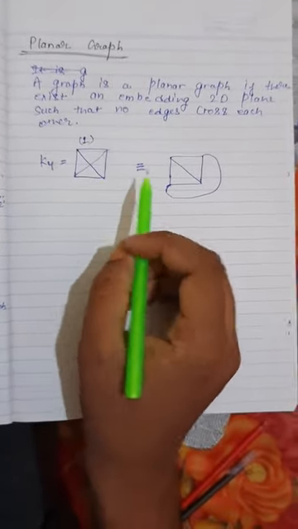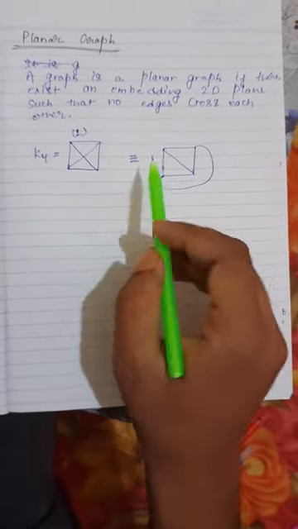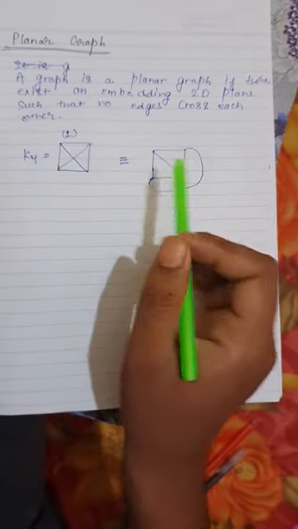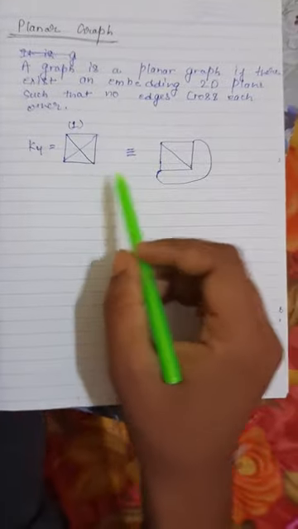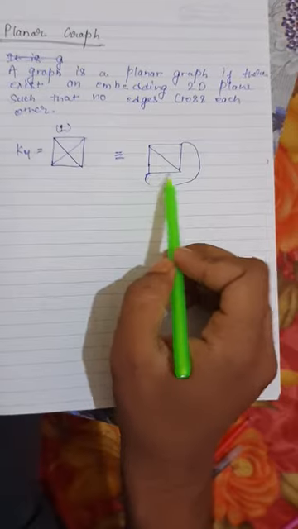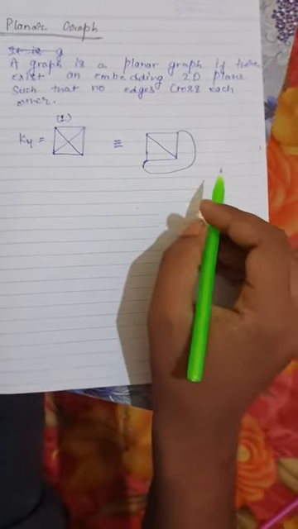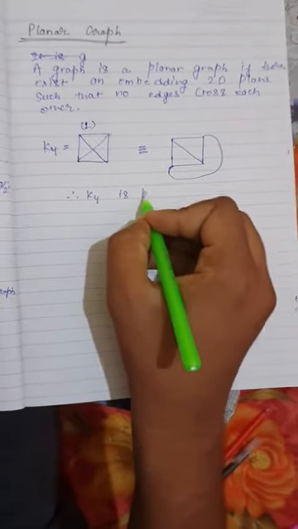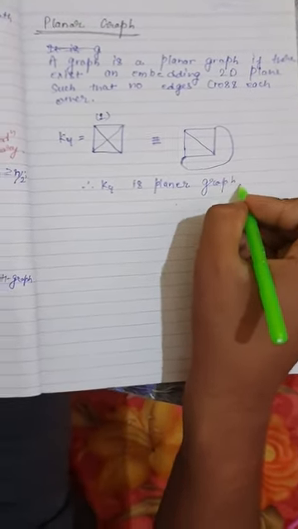We can say it if there exists an equivalent graph such that there is no edge intersection. Here there is an edge intersection, but this graph is equivalent to this graph, and in this graph there is no edge intersection. That's why we can say K4 is a planar graph.